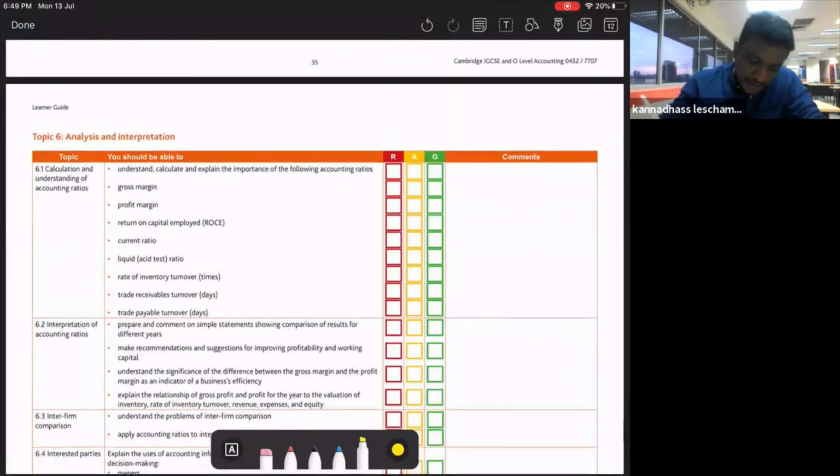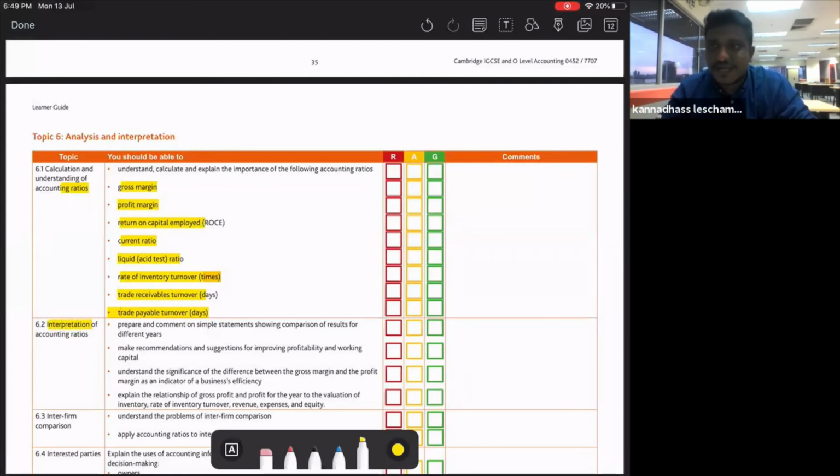Apart from that, you need to know the ratios. Okay, we have gross profit margin, return on capital employed, current ratio, liquid ratio, rate of inventory turnover, trade receivable turnover, trade payable turnover. Okay, these are the formulas. You need to know all the formulas of all these ratios. Okay, and also you need to know how to interpret.